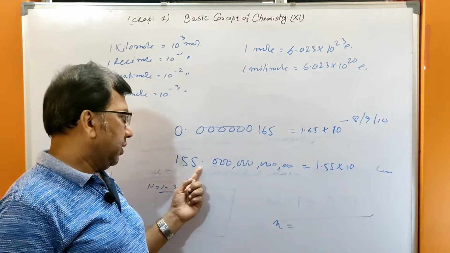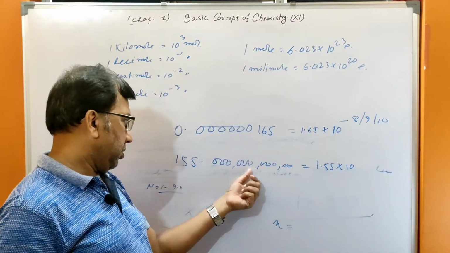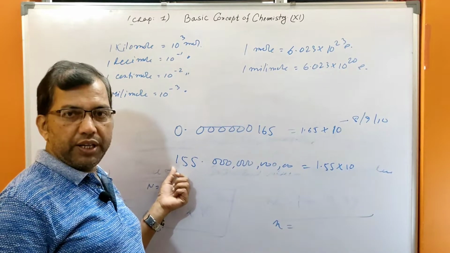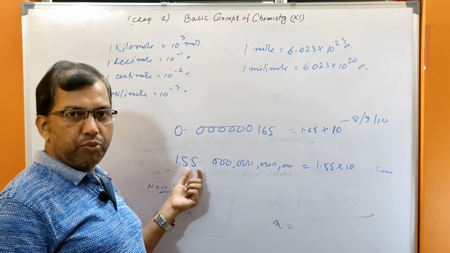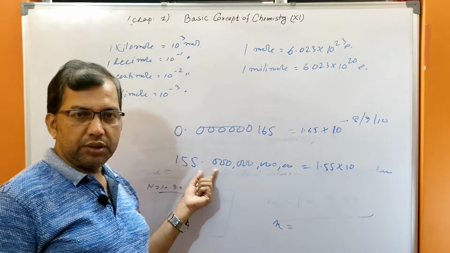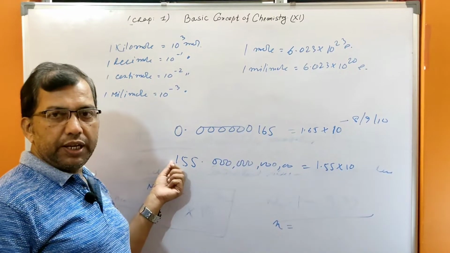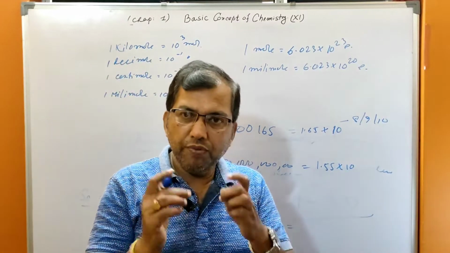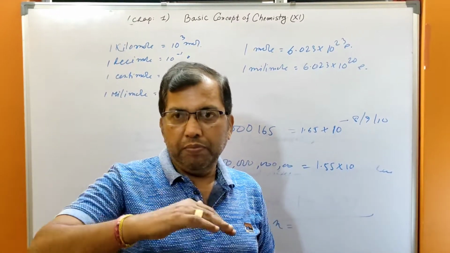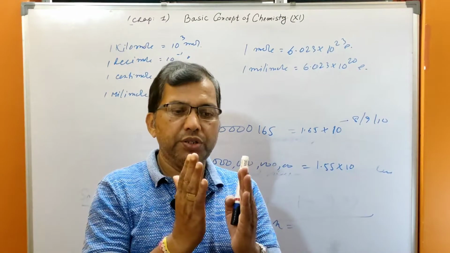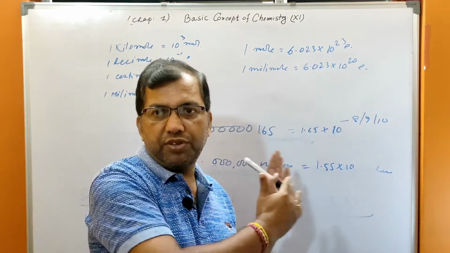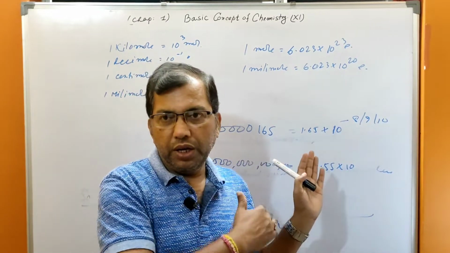So in that case you have to find 1.55, so the point will shift 11 positions. That means if the point shifts towards left, the power will increase.